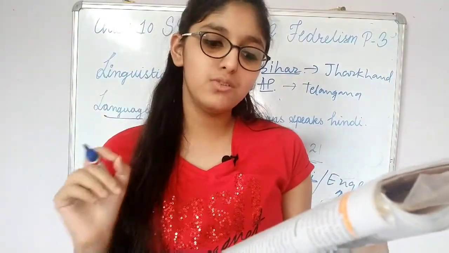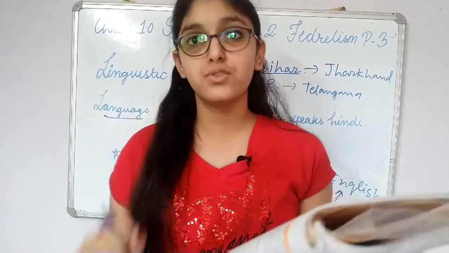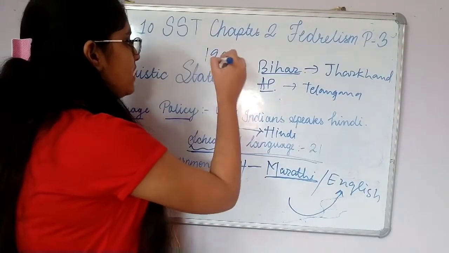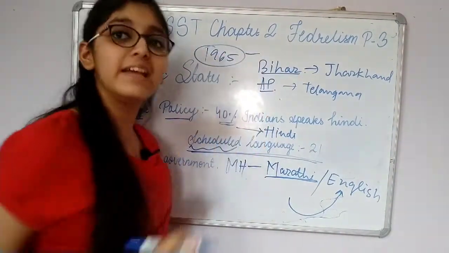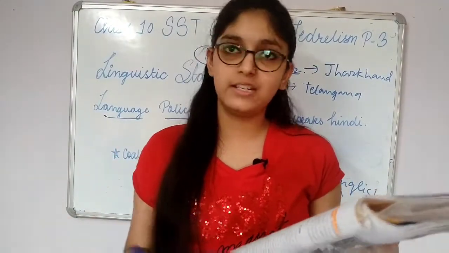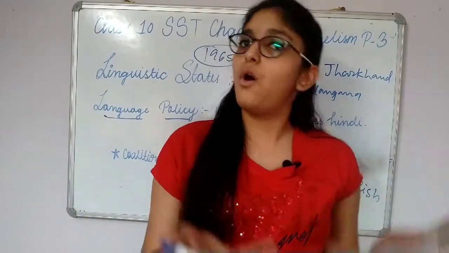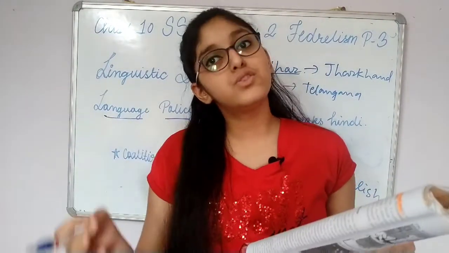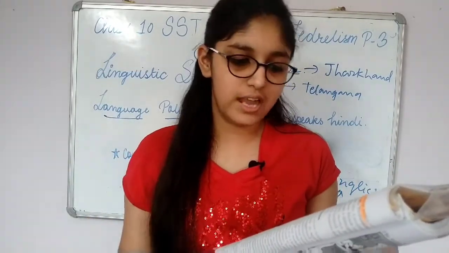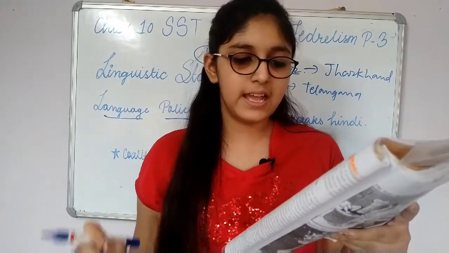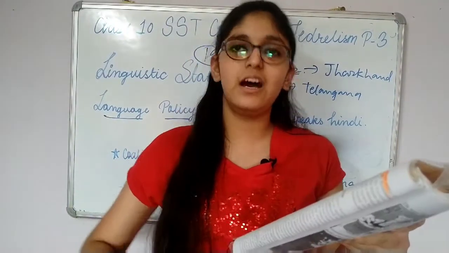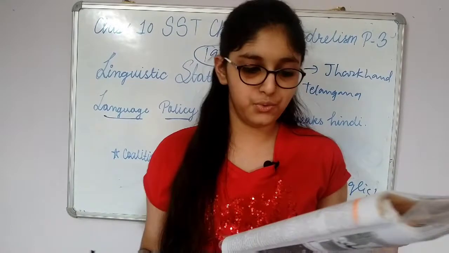According to the constitution, the use of English for official purposes was to stop in 1965. In 1965, they wanted to stop the use of English as an official language. But many non-Hindi speaking states said, we are not able to understand Hindi or the state's official language, so we want English to continue as the official language. The central government responded by agreeing to continue the use of English along with Hindi for official purposes, and even the official language of the state is used.